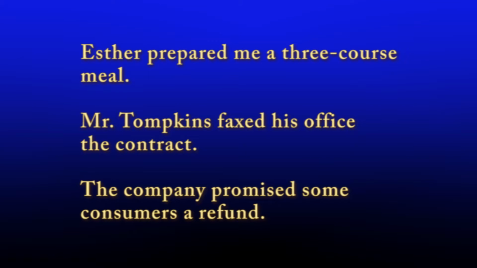In the first sentence, Esther, the subject, prepared a meal, the direct object. The word me functions as the indirect object because it's telling to whom or for whom the meal is being prepared. In the second sentence, contract is the direct object and office is the indirect object. In the third sentence, refund is the direct object and consumers is the indirect object.